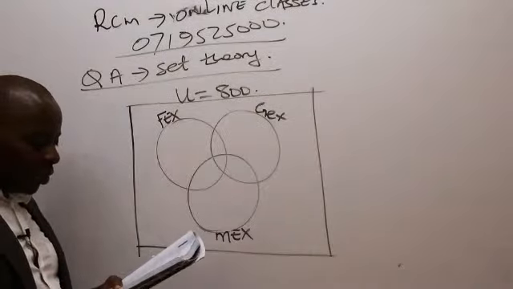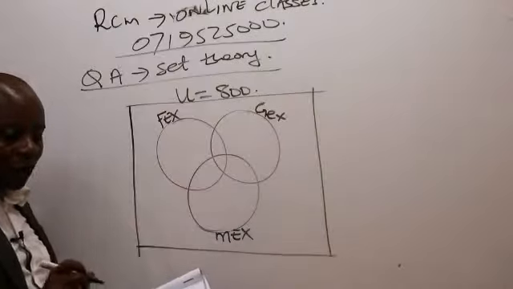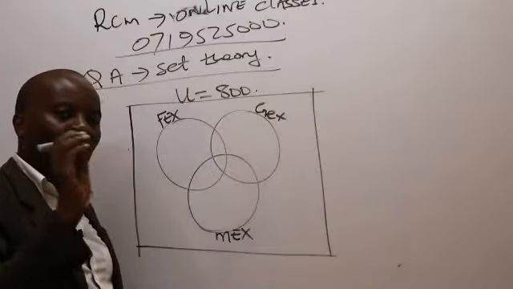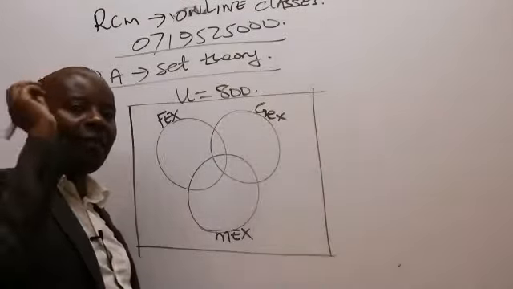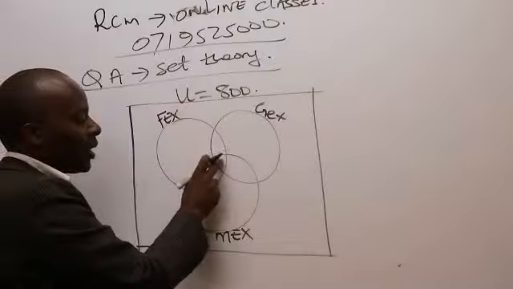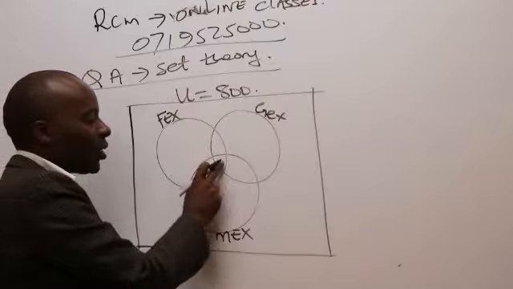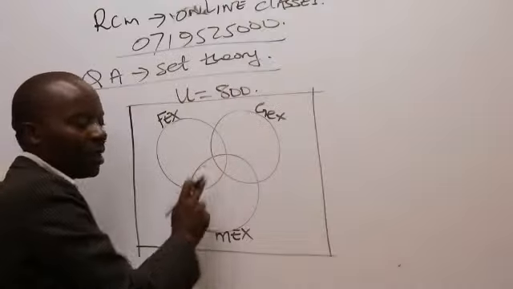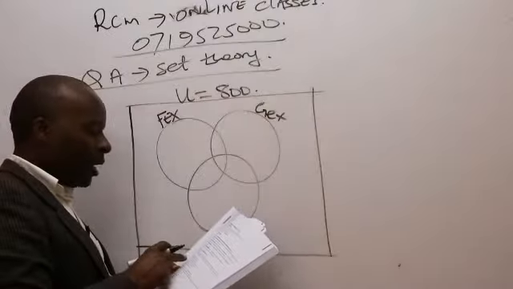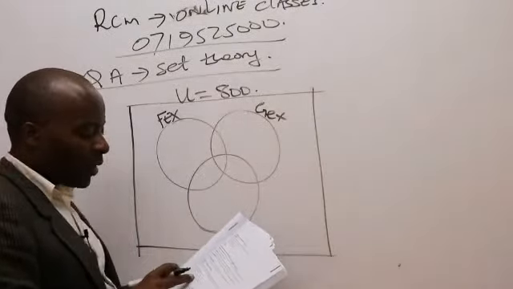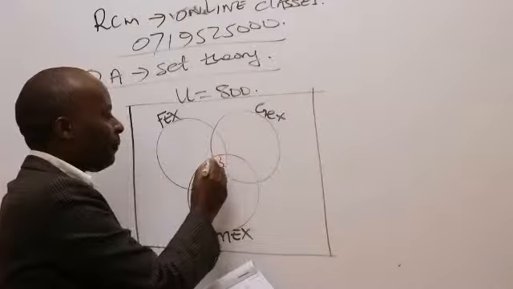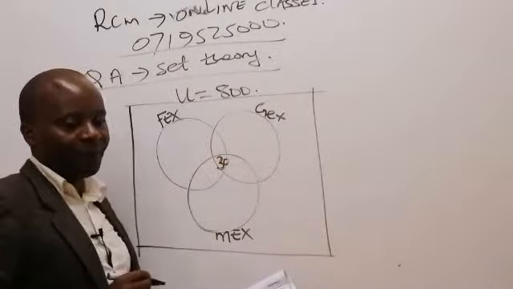Now, for us to be able to start working on this kind of a question, remember, we normally start right away from the bull's eye. For those of you who have ever seen darts, in this case the middle, the bull's eye, is represented by this space here, which gives us all those people who preferred the 3. We have a note of 30 households preferred all the 3 goods, so I'll put 30 there.